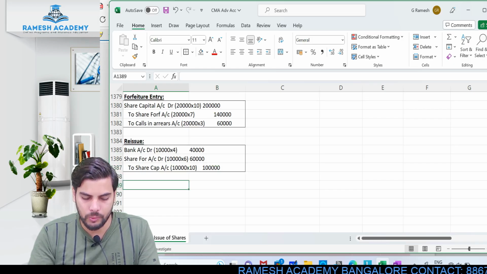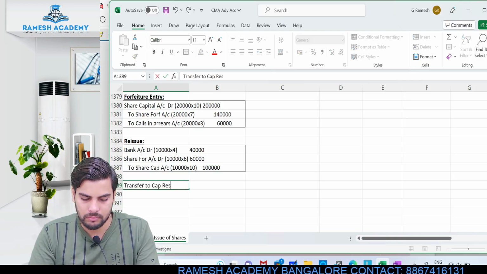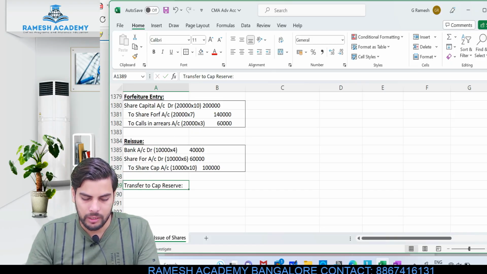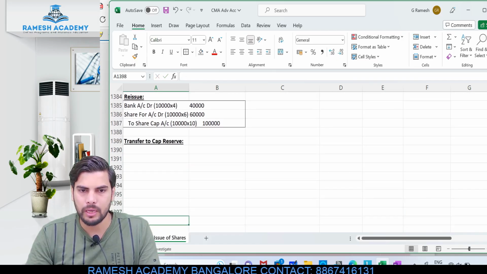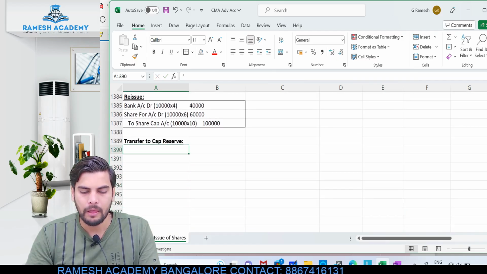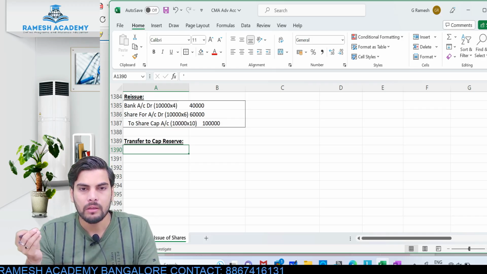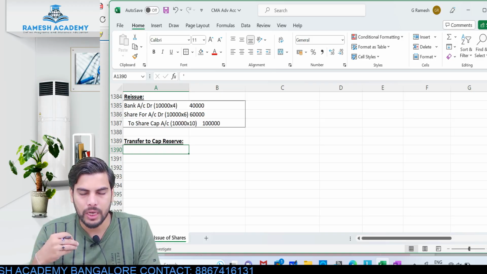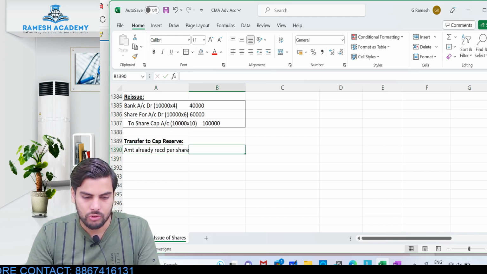This is the reissue. Now the entry for transfer to capital reserve. Be careful over here. Here only a certain portion of the forfeited shares is being reissued. At that point of time we should always be comparing the amount which we have already received per share with the discount. So the amount already received per share, we have already collected how much?